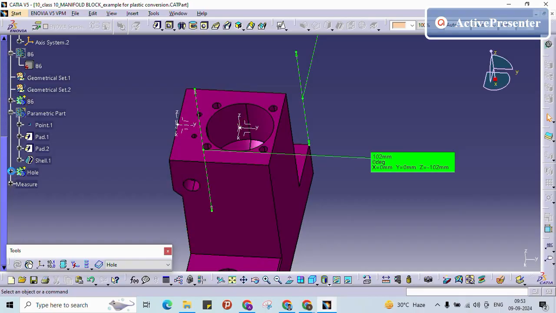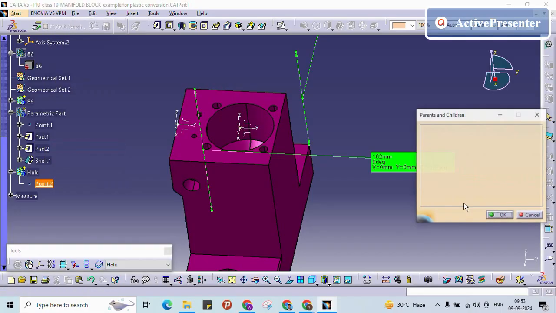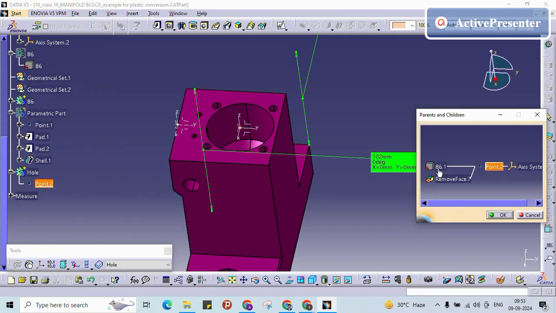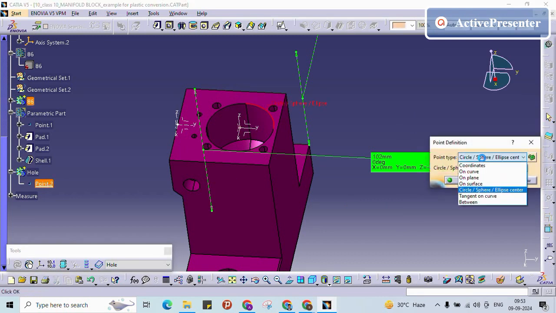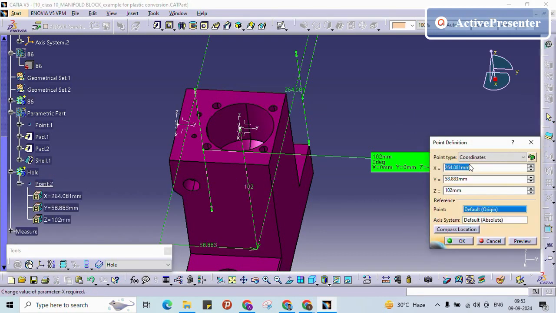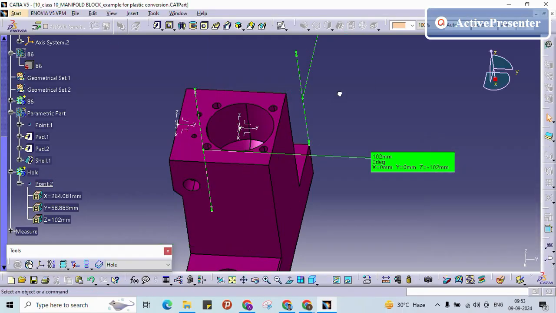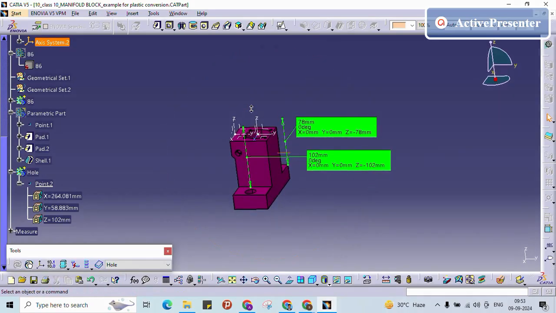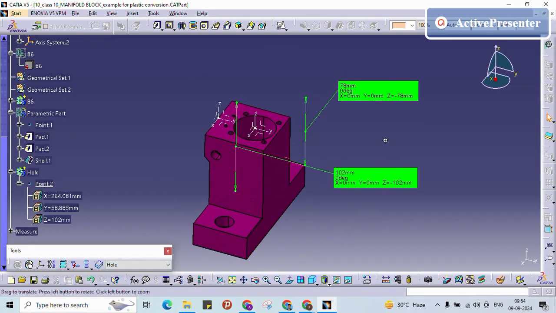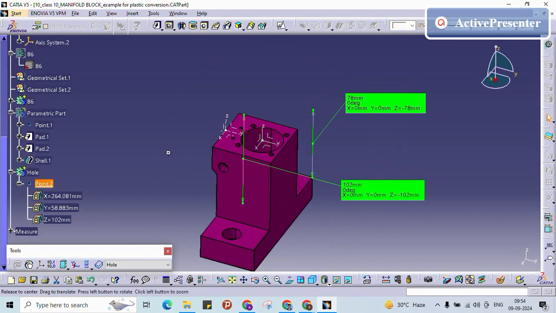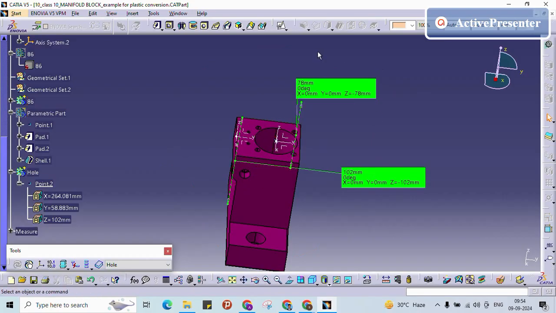Once again, it is linked with my dump part, my 86.100, so I want to remove that link. Just clicking here and giving the coordinates, now it is linked with my global axis system, meaning the vehicle coordinate system. So now I have the center.